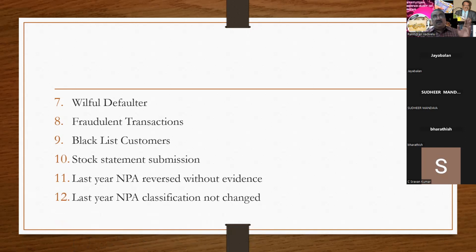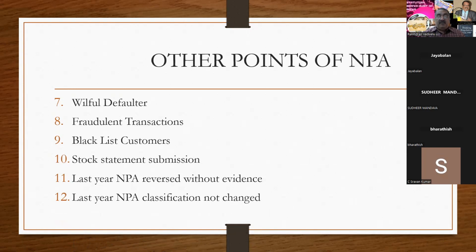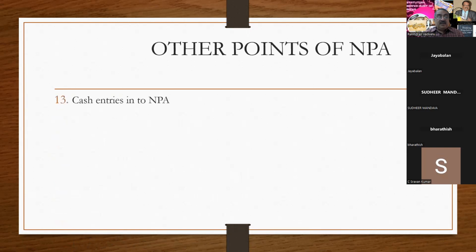And last year substandard, this year the statement also they put substandard. If that is the case, you have to give the same thing in MOC. And cash entries in NPA, you have to see the genuine source of the cash entries. And education loans, you have to see whether all the interests have been paid up to the education period. And sometimes the sanction letter says that all the interests have to be clubbed and added to the principal, and from that they are fixing the loan repayment.